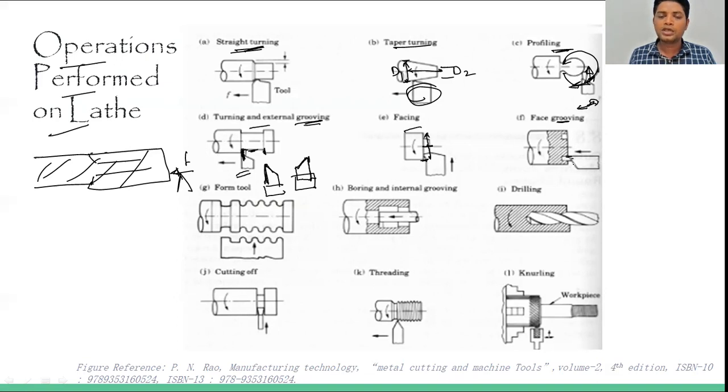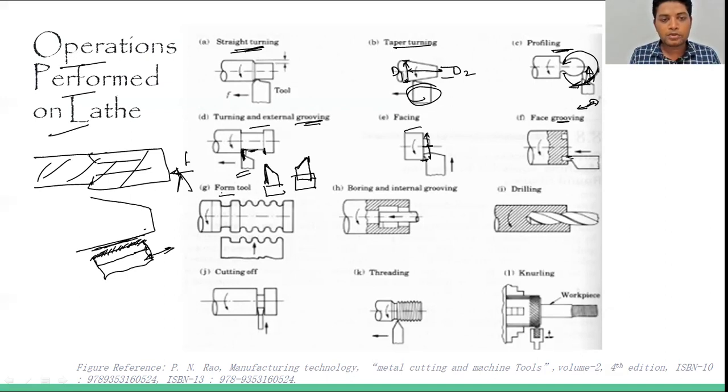For that we can use the single point cutting tool as well as the parting tool for the face grooving. Okay, form tools: not only these kind of shapes but any random shapes. If you want to make the taper turning section, then that can also be done. We can use this type of tool, that is the parting tool, or the form tool we are telling. This type of tool is also available. This is completely the cutting edge of this form tool, so that will remove the material from this one specific length, or we can rotate or reciprocate this at some angle if the turning is required.